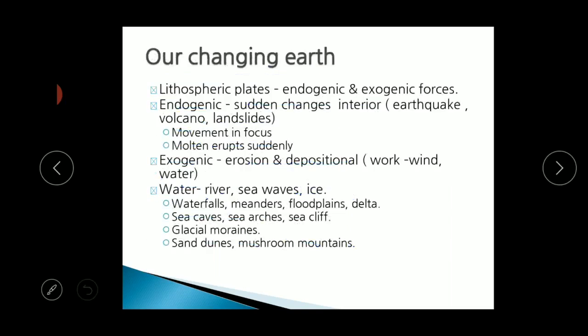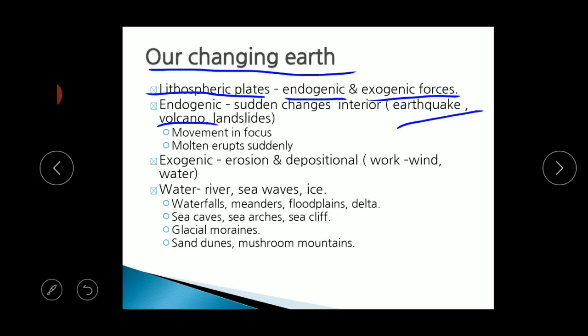And about the third chapter, our changing earth. What are all the changes that happen in our earth, and what are the changes that happened till now? The lithospheric plates get sudden changes due to the endogenic forces and exogenic forces. Endogenic forces means sudden change in the interior part of the earth, like earthquake, volcano, and landslides.